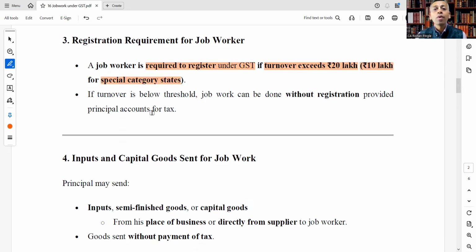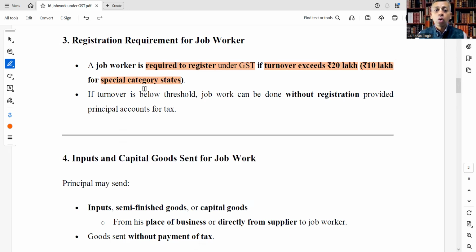The principal naturally has to be registered, because the goods on which the job worker does a treatment or process must belong to a registered person.